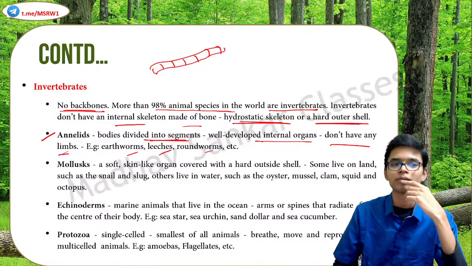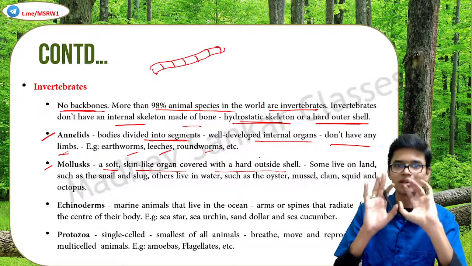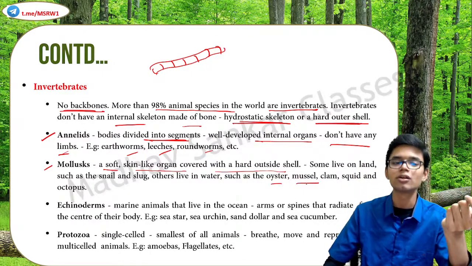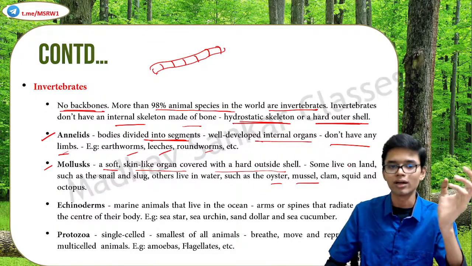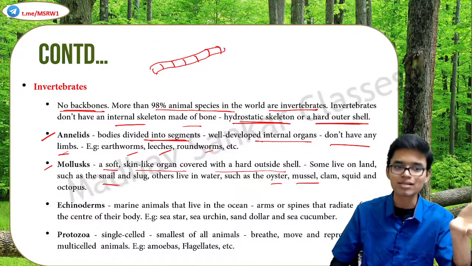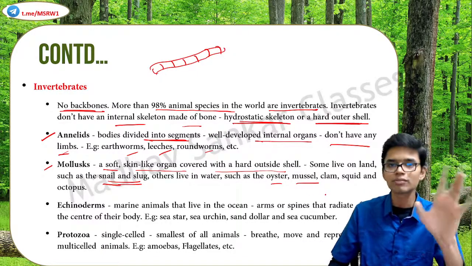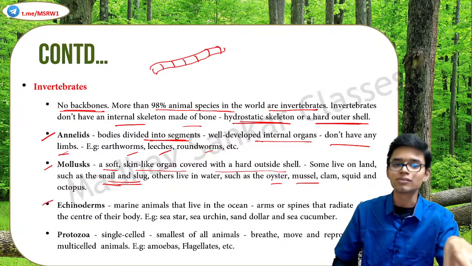Then comes mollusks. They have a soft, skin-like organ covered with a hard outer shell. Have you seen mussel and oyster and all, squid, octopus, etc.? Some of them live on land and some of them live in water. We see snails and slugs on land. Oyster, mussel, etc. we see in water bodies. So these are mollusks.